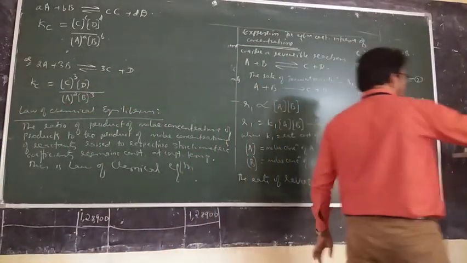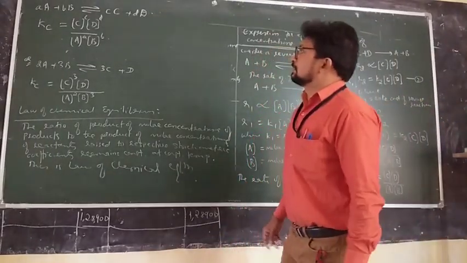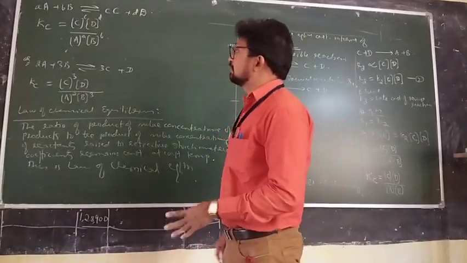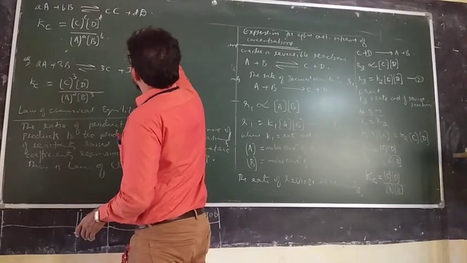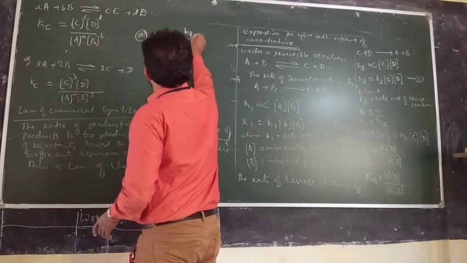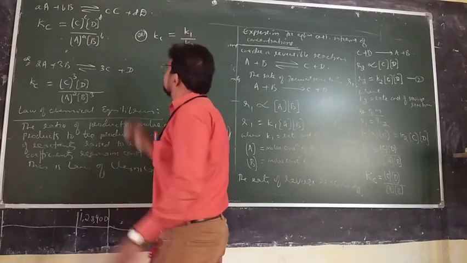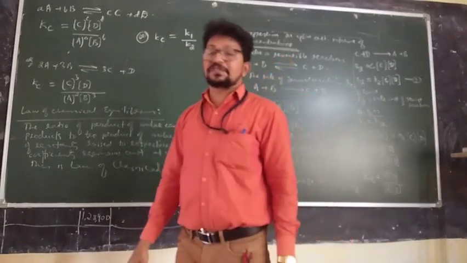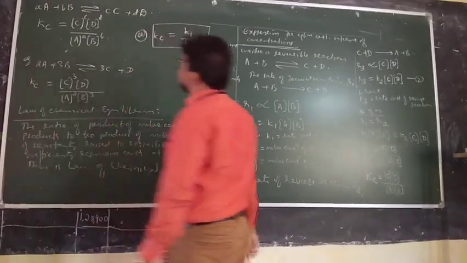Based on the law of chemical equilibrium, you can establish the expression for the equilibrium constant. Remember, here you must also note Kc is equal to Kf divided by Kr, or K1 divided by K2. What does it mean? The rate constant of the forward reaction to the rate constant of the reverse reaction.